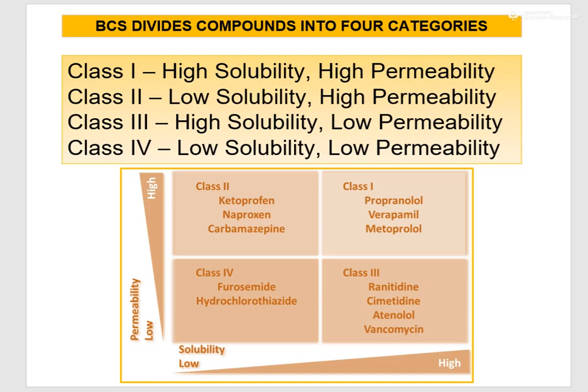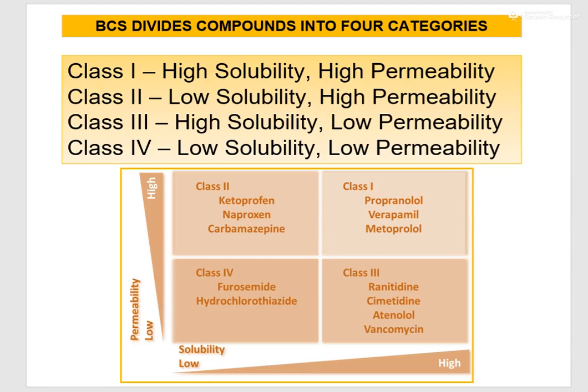There are four classes. Class 1 is high solubility, high permeability. Class 2 is low solubility, high permeability. Class 3 is high solubility, low permeability, and class 4 is low solubility and low permeability. In class 1, that is high solubility, high permeability drugs, examples are propranolol, verapamil, metoprolol.